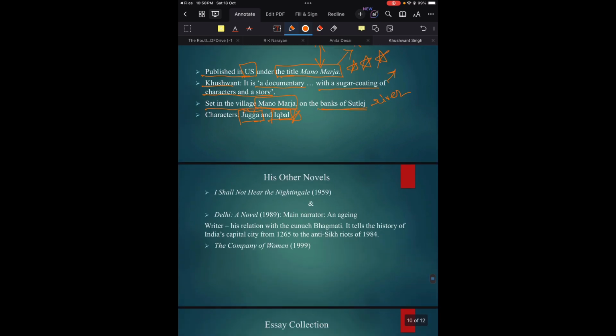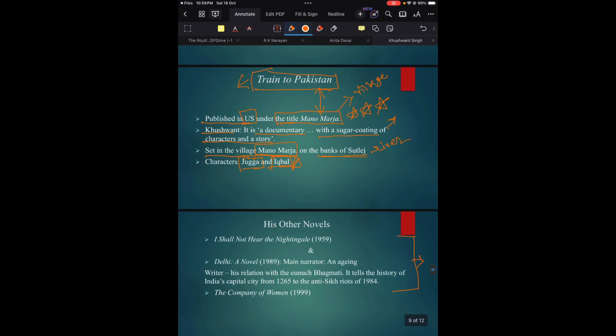Okay, then his other novels. See, I am not going to give you any other information regarding his novels, because in PYQs detailed questions about them are not asked. They are not going deep into these novels; they just go deep into the novel Train to Pakistan.